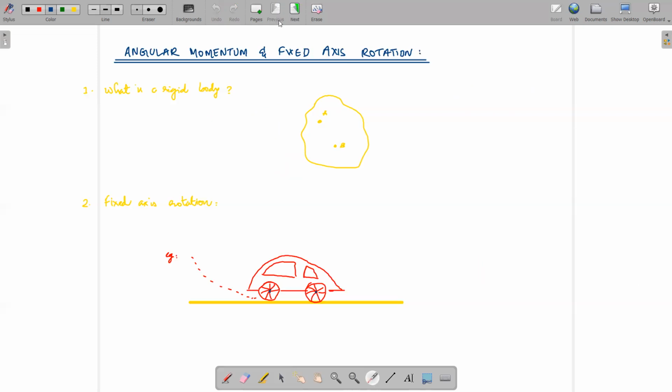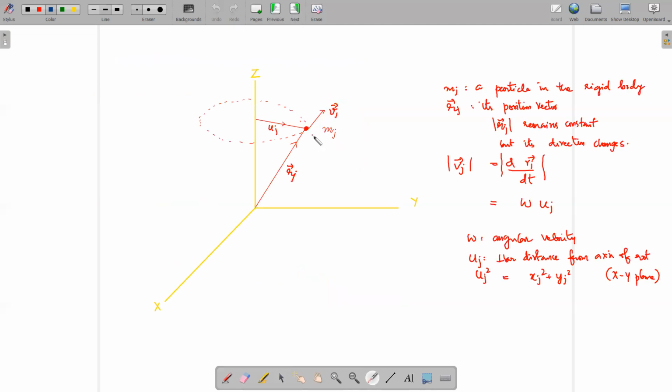So let's take an example of one point. From this rigid body we can take a point. Say this is the point A, which we are marking as J here, shown with this red dot. Now remember that the axis we take is usually along the Z axis. The rotation will be in the XY plane, and the axis will be taken as Z. So the point J is what we are considering.